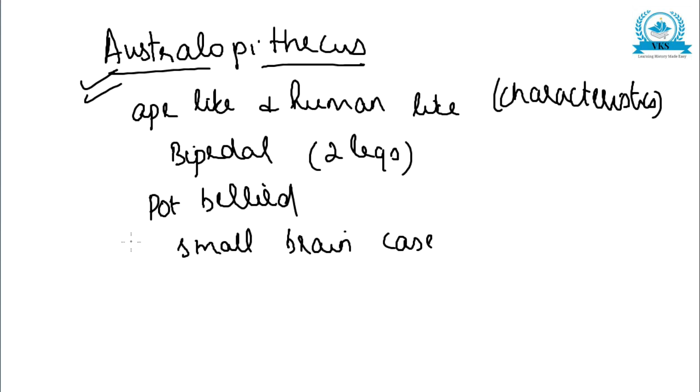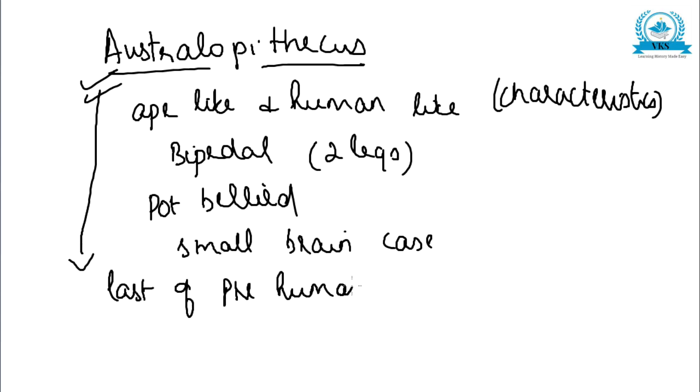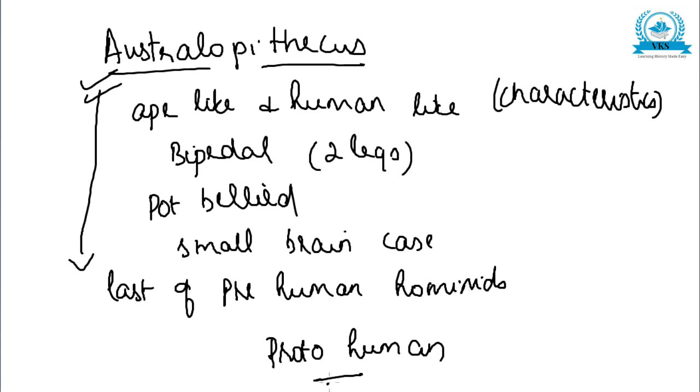They were the last of the pre-human hominids. That is why this species is also called proto-human. So that is about Australopithecus.